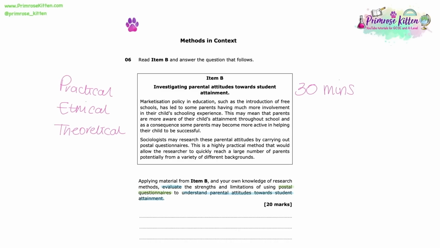So if we take item B, for example, if you have a look at the second sentence down there, it says that marketisation has led to some parents having much more involvement in their child's schooling experience. And if we take that sentence and apply it to our research method, postal questionnaires, that may lead us to conclude that actually we might get quite a high response rate from certain types of parents because marketisation policy, which encourages competition in education and parentocracy, i.e. parents becoming more involved, may lead to parents having more opinions about their child's education and therefore them being more likely to pick up a pen, actually complete that questionnaire and send it back to the researcher.